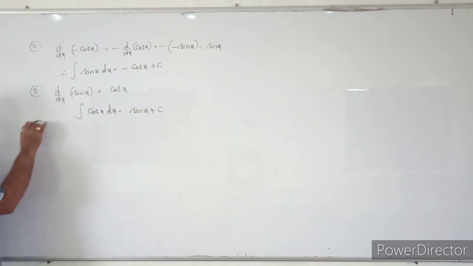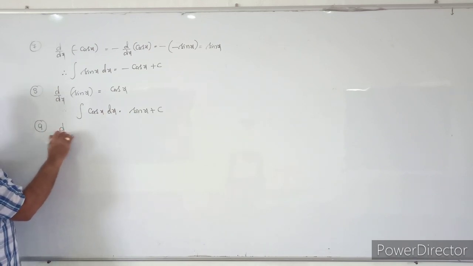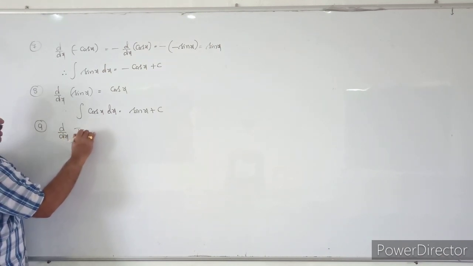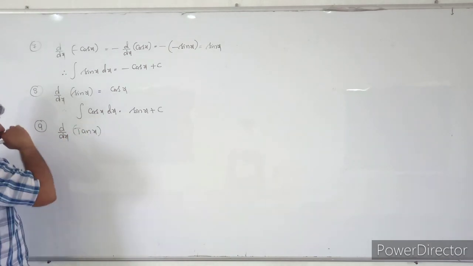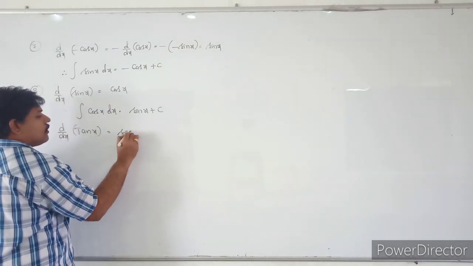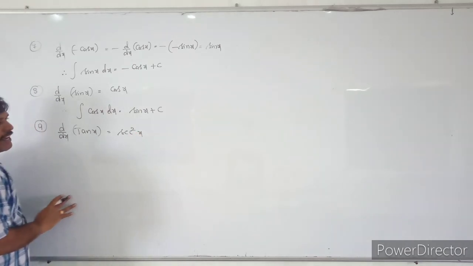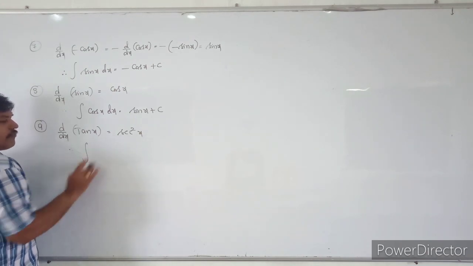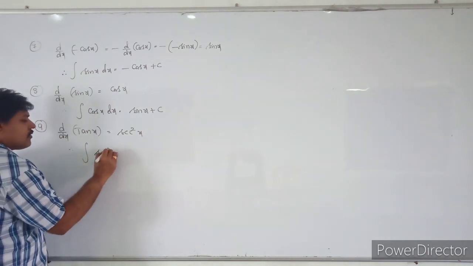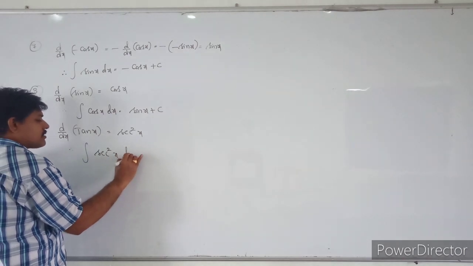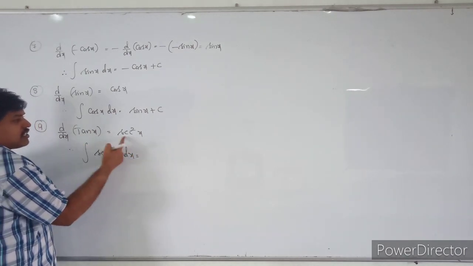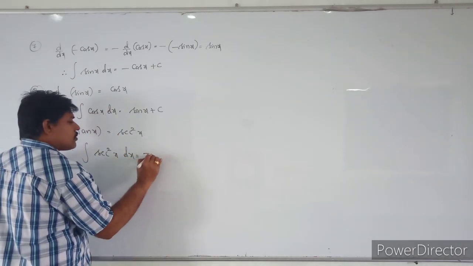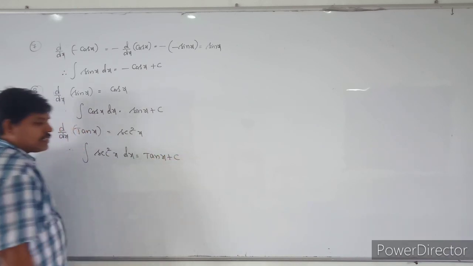And see the next one, the derivative of tan x. What is the derivative of tan x? The derivative of tan x is equal to secant square x. Therefore the integral of this function, the integral of secant square x into dx: the derivative of tan x is secant square x, so the integral of secant square x is tan x plus c.